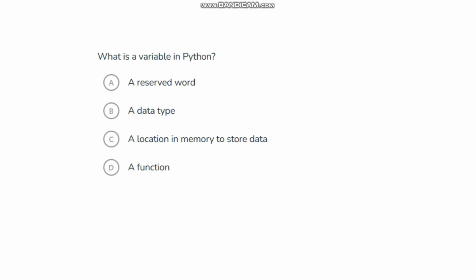What is a variable in Python? A variable is a location in memory to store data. In this memory location, we can store data. We can store integer, floating point, double, long double, and we can store strings also. To store any type of data, we need a memory location. That memory location is called a variable. Option C.